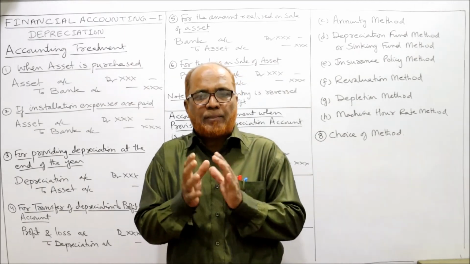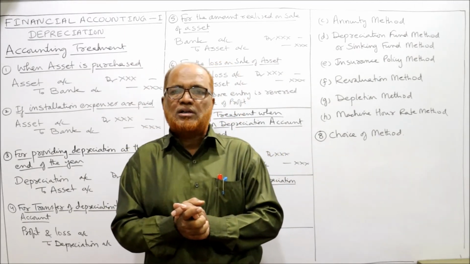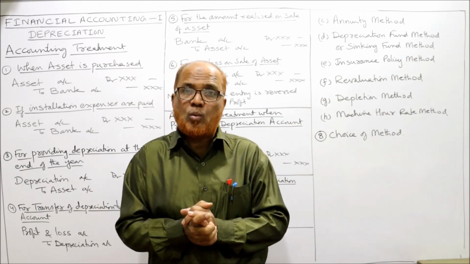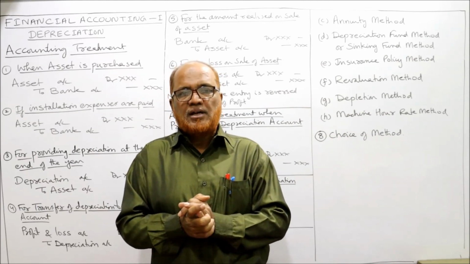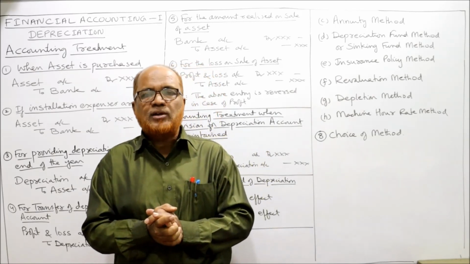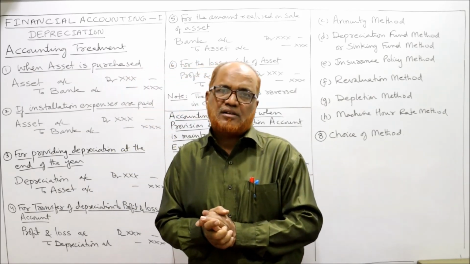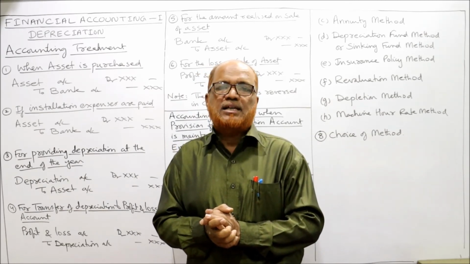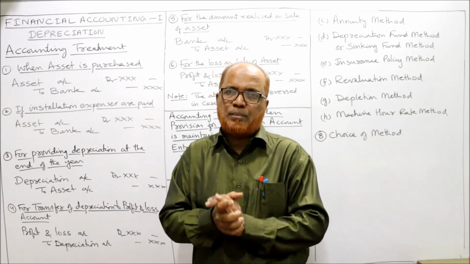So I have explained to the best of my ability. Hope you got some knowledge about this topic of depreciation. It's very, very important. Without watching this theory, if you try to understand the problems, it will be difficult. So you should not skip or take lightly this explanation of depreciation.